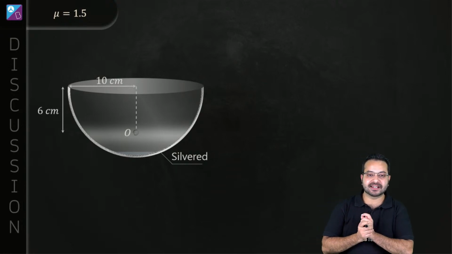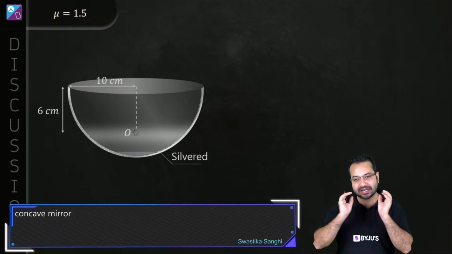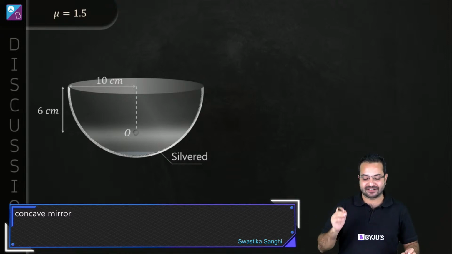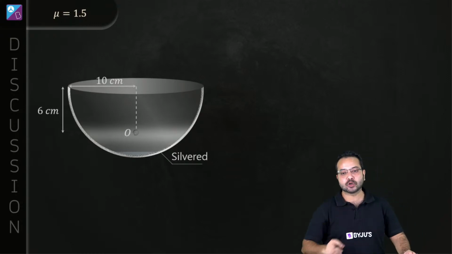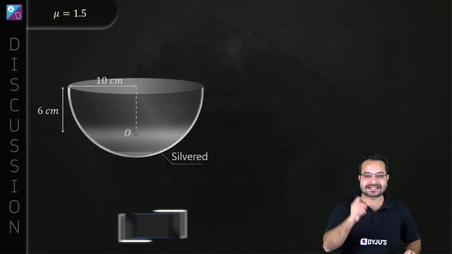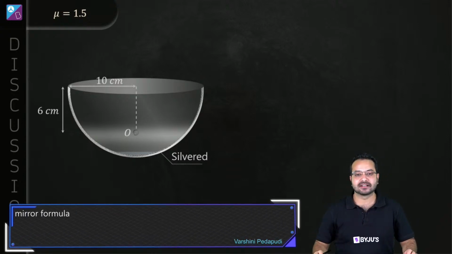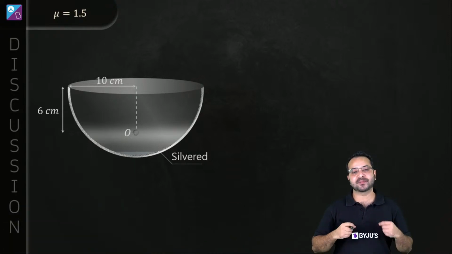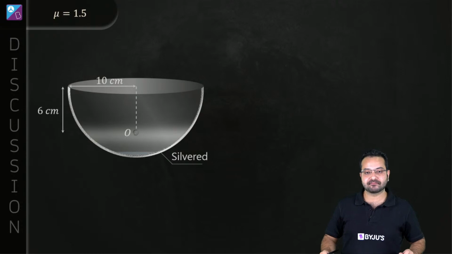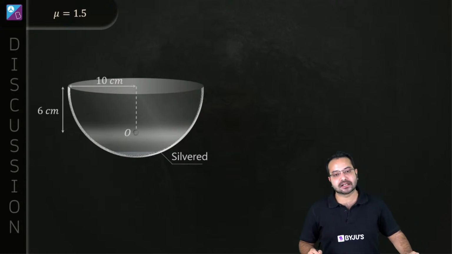All right, Swastika says concave mirror. Yes, you are absolutely right. There is going to be reflection from the concave mirror. Absolutely, I 100% agree. So we are going to use mirror formula. Varshini is absolutely right. Yes, we need to use the mirror formula as well. What else? There is one more thing that we are missing. Can you think about it? There is one critical piece of information that we are missing over here. Okay? Refraction, because glass is there. Yes, now it is a complete answer. Yes, I love that. Now it is the complete answer.